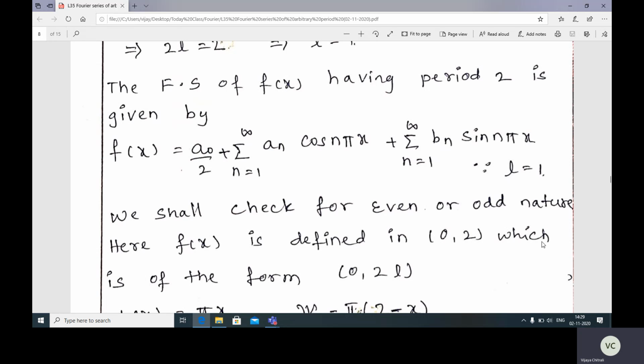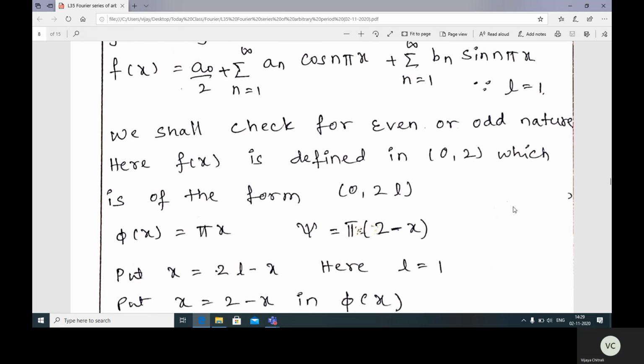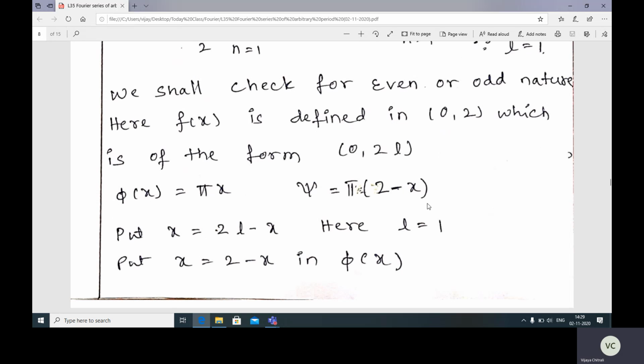Here f(x) is defined in the interval 0 to 2. So compare this with 0 to 2l. So phi of x is pi x and psi of x is pi (2 minus x). Now 0 to 2l means in place of x you have to substitute 2l minus x, and l is 1.